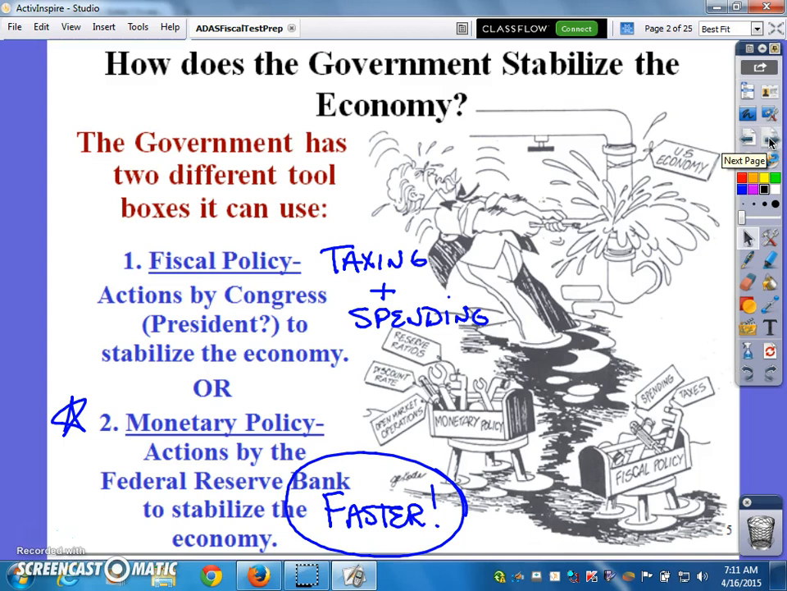A couple things. So how does the government stabilize the economy? Through two different tools in its toolbox. It can use either fiscal policy, which is taxing and spending. The Congress does this, or the president through the passage of laws, or monetary policy, which we said is faster, we're going to get to next week.